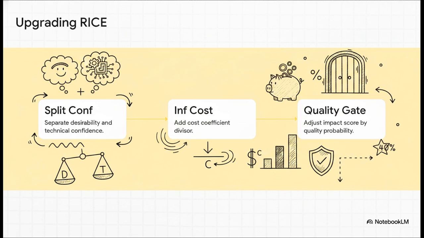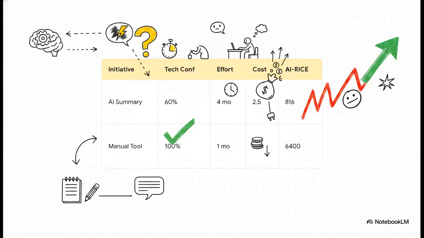And third, you have to quality gate that impact score. If a highly impactful feature only has a 40% chance of reaching that minimum viable quality threshold we just talked about, its effective impact score should only be 40% of its theoretical value. Imagine we're comparing a flashy new AI meeting summary feature against a super basic manual summary template tool. When you apply rigorous AI RICE scoring, the simple manual template actually scores 7 times higher. It literally hits a massive 6,400 compared to the AI feature's 816.